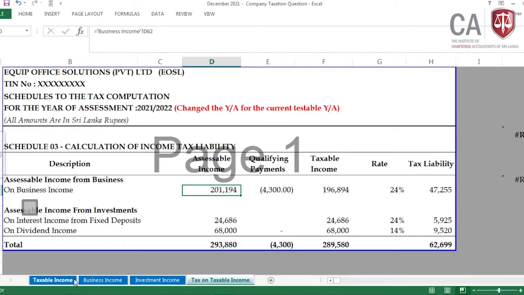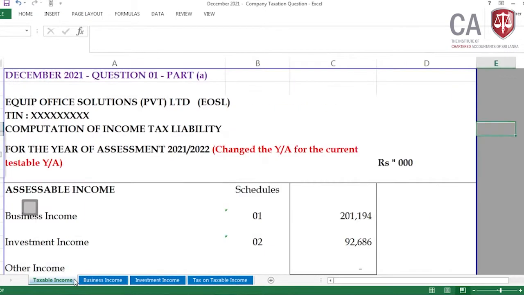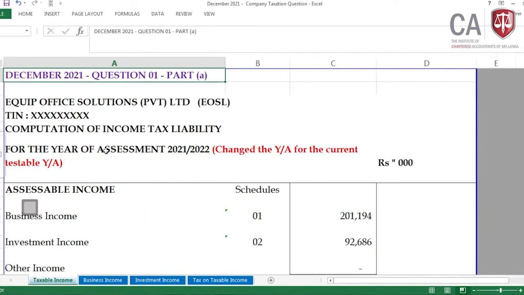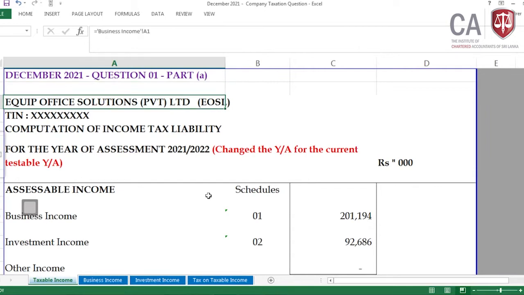I think I need to come to these things. It's the December 2021 question 1 part. I highly recommend that before the question starts, please have this complete format. I'm not telling you to adhere to these formats, no, whatever is convenient to you, but to give a clear answer script, you need to follow these things.